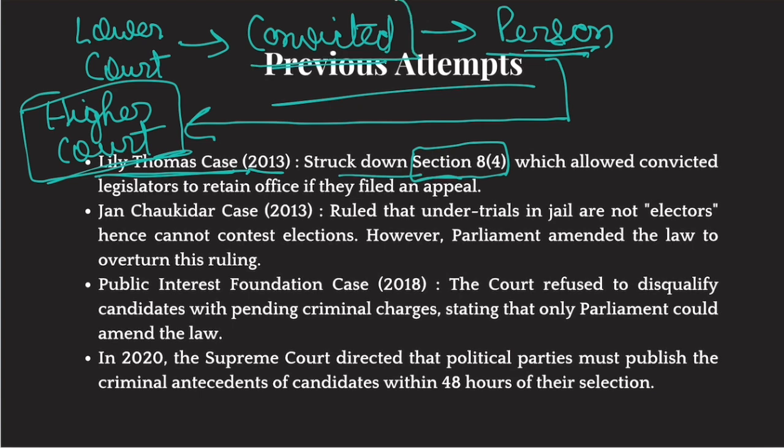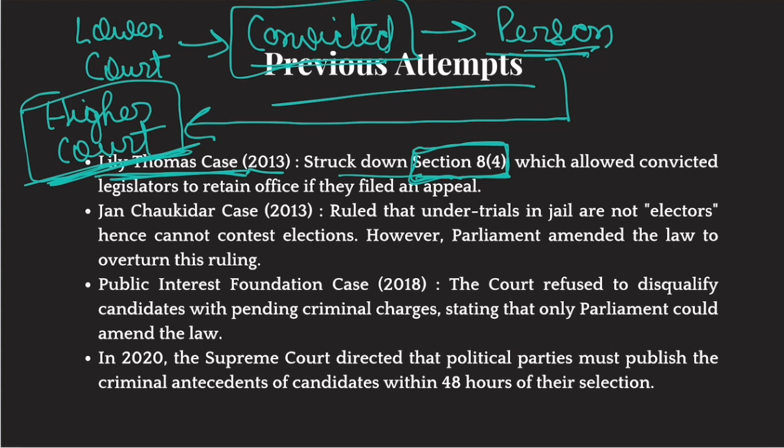So if you are convicted and even if you have filed an appeal, your conviction stands and your disqualification also stands. You cannot fight elections. You can appeal in the higher court, but you would be disqualified. Clear? This was done in Lily Thomas case. Supreme Court struck down Section 8, Clause 4, which allowed for preventing disqualification through appeals.